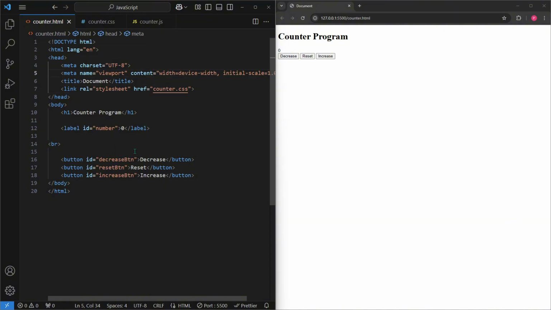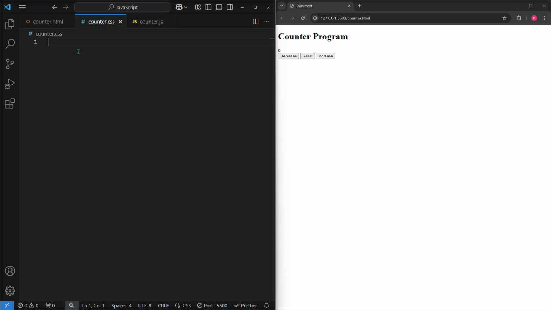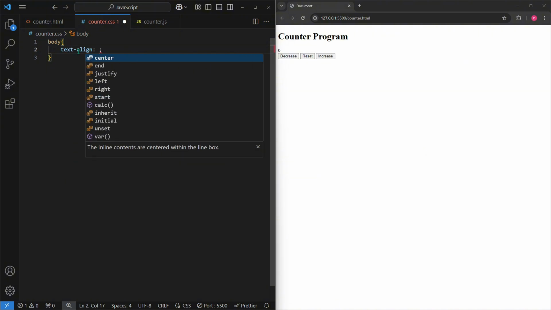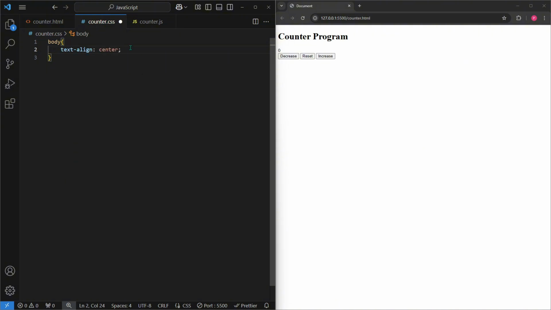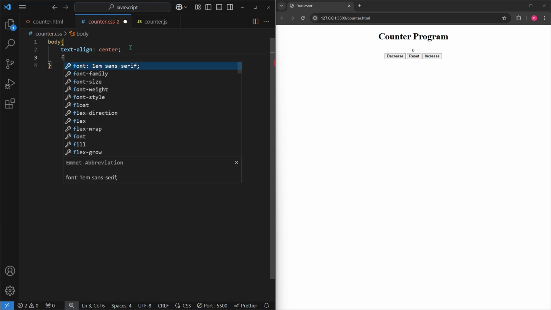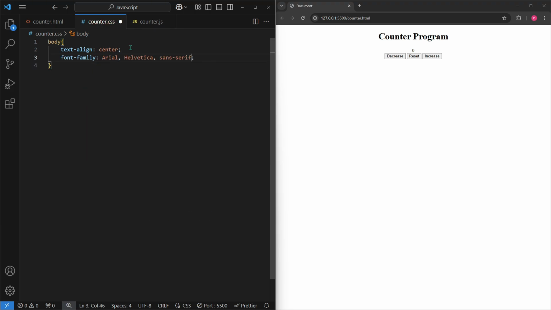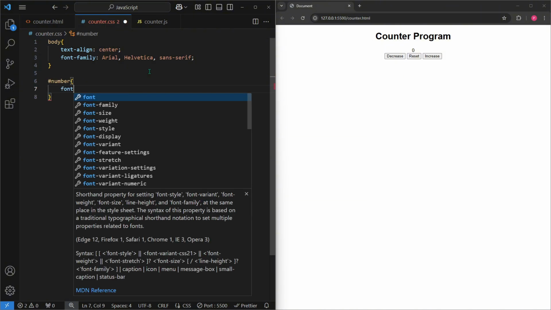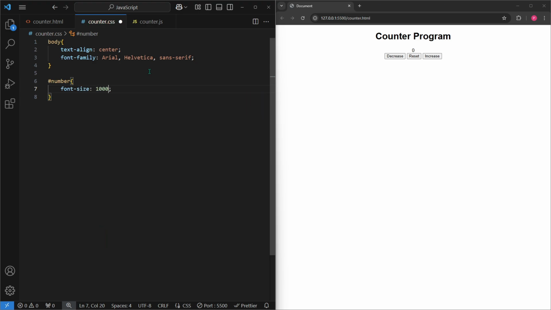Okay, now let's work on some CSS. Alright, so let's center everything and change the font. So we'll do body text align to be center, and we'll change the font to Arial. Let's make our number bigger, so I'll do hashtag number, and we'll change the font size to 100 pixels.